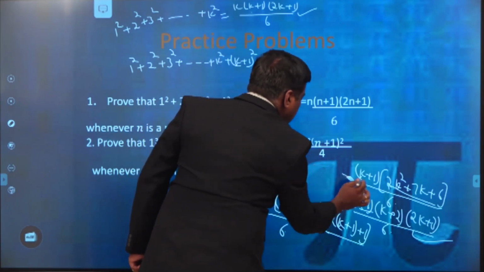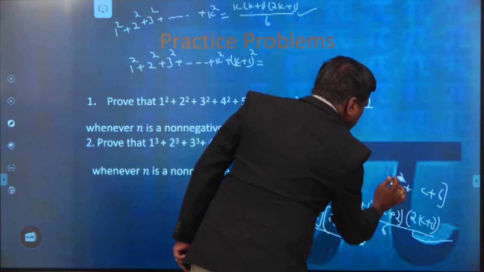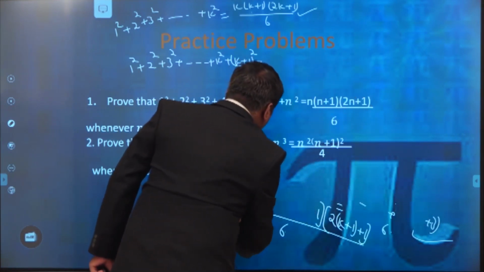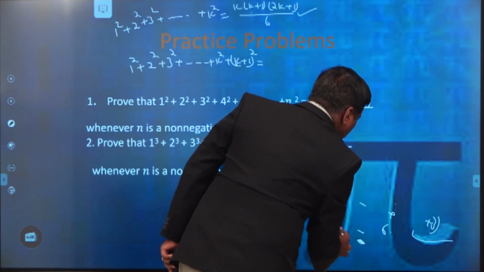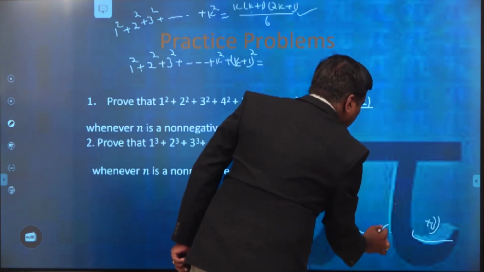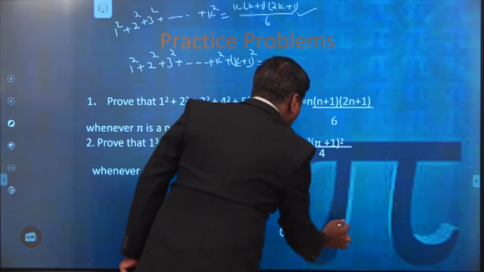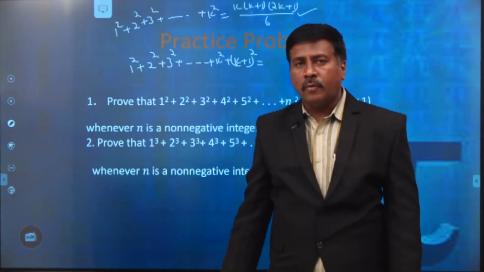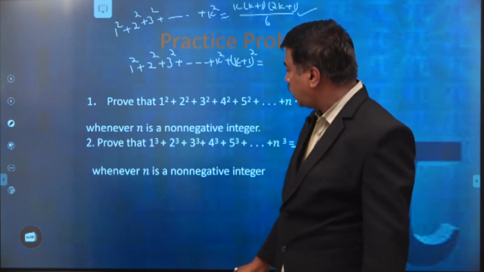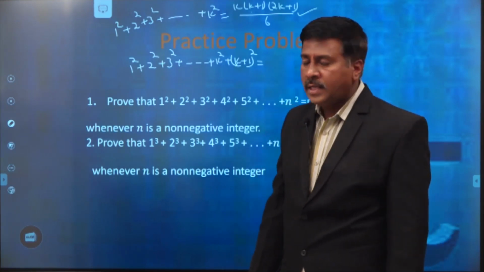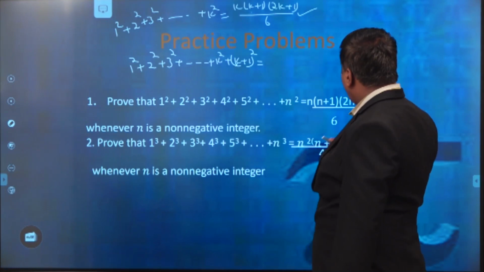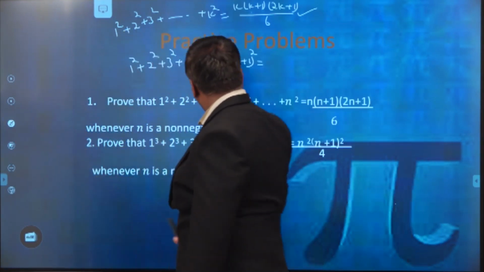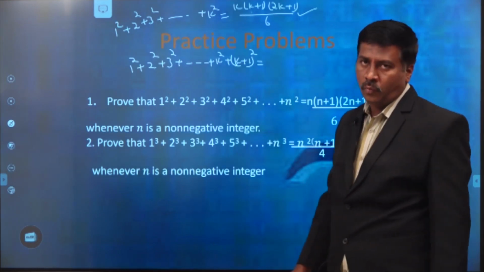What is the second result? That is 1 cube plus 2 cube plus 3 cube plus and so on plus n cube is equal to n square into (n+1) whole square by 4. So this is called the sum of cubes of the first n natural numbers: n square into (n+1) whole square by 4.